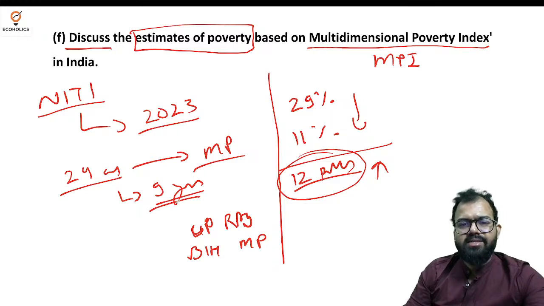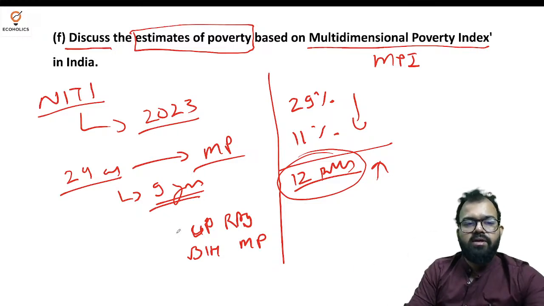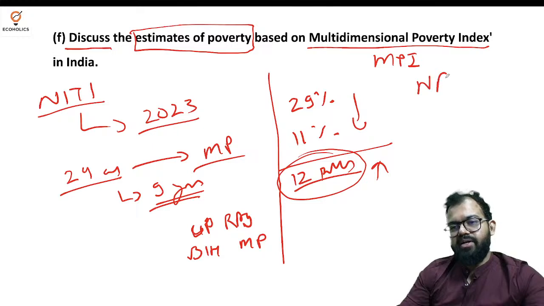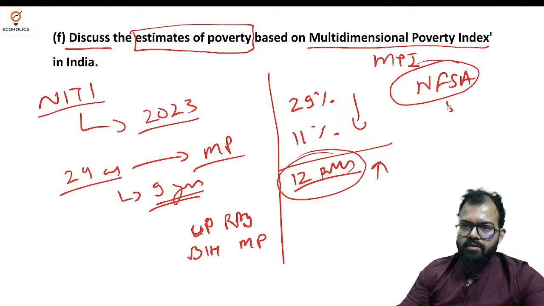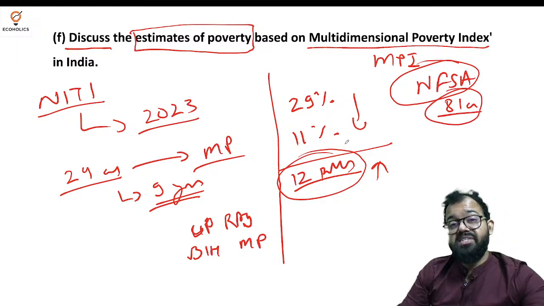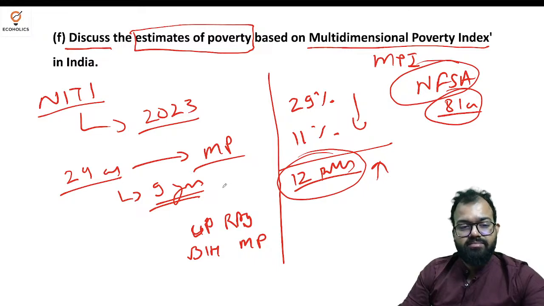So TPDS is one of the things where you counter poverty from the food perspective, and healthcare schemes from the health perspective. The National Food Security Act, NFSA, is a very important act, continued by this government as well. It's around 81 crore, the coverage. So 81 crore is a huge coverage of food grains to rural and urban population. So this is very, very important.